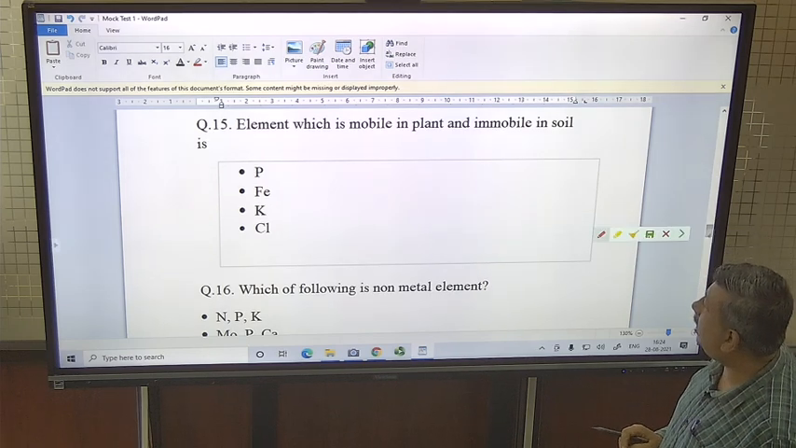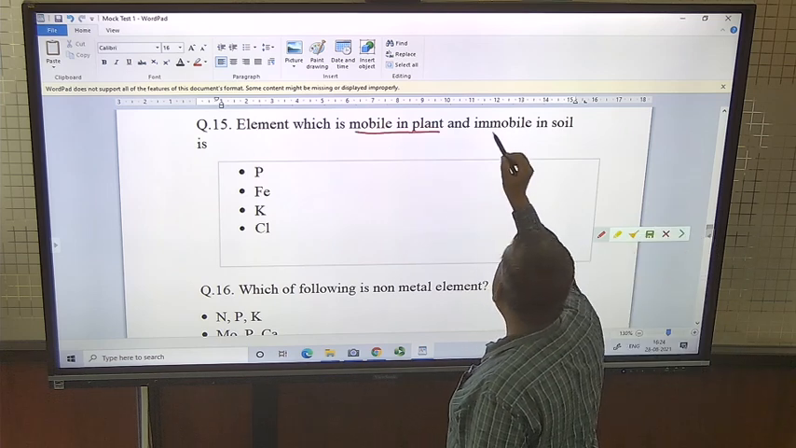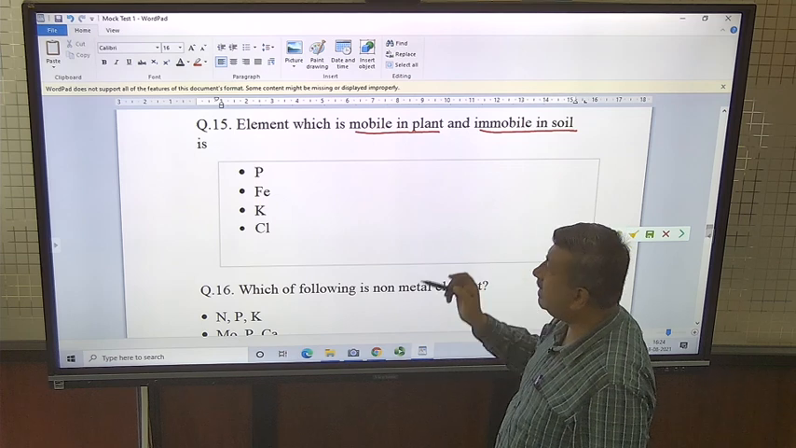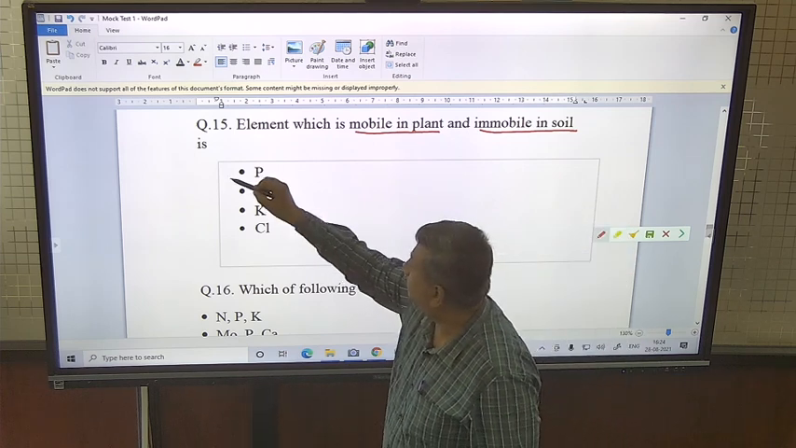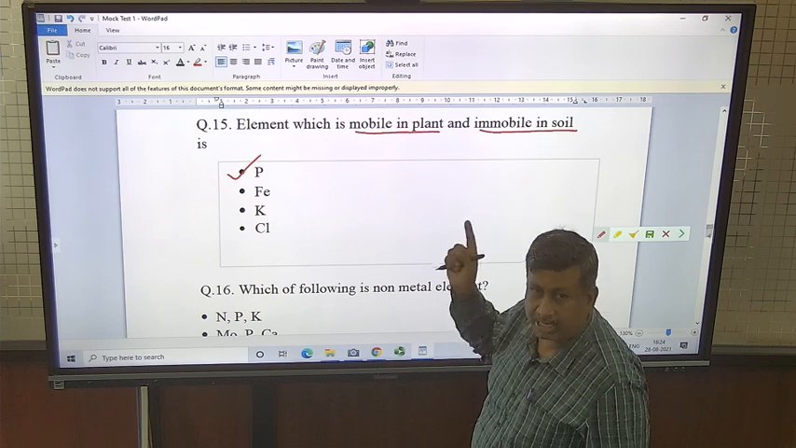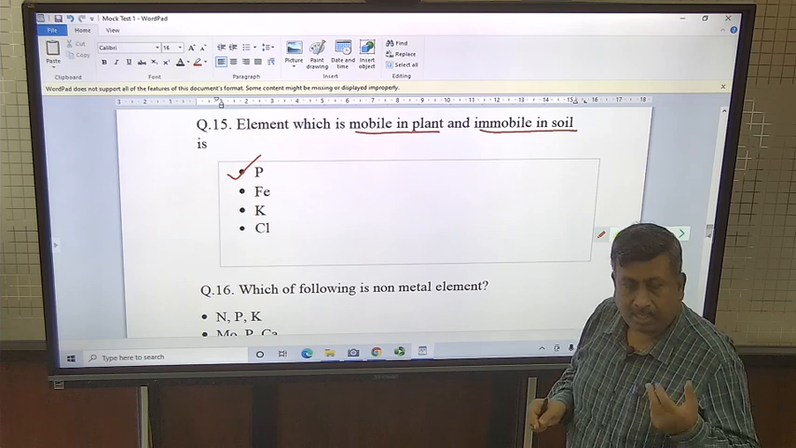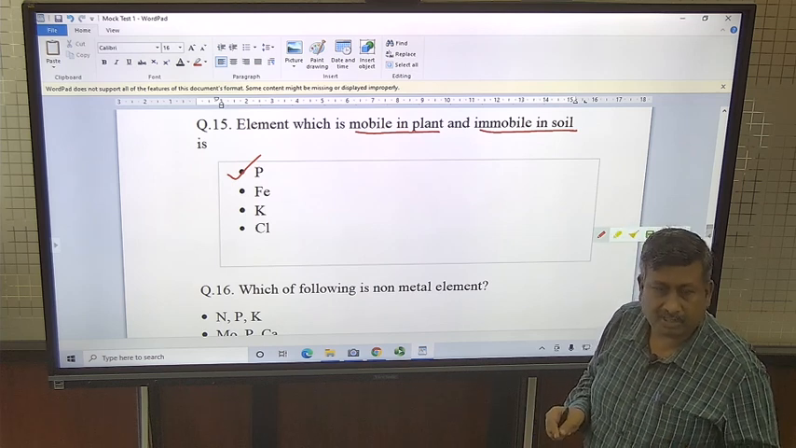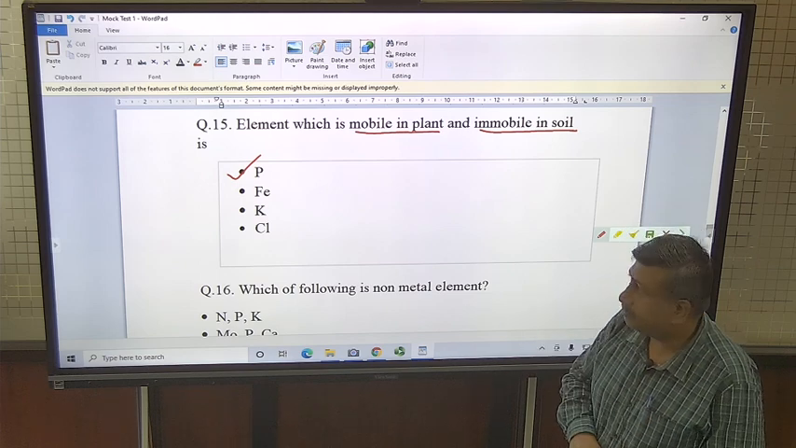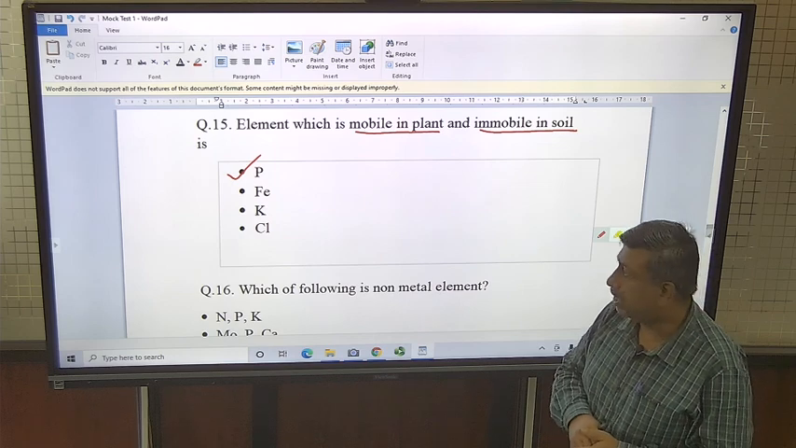Element which is mobile in plant and immobile in soil. So mobile in plant but immobile in soil. So this case is phosphorus, because phosphorus is immobile in soil because it makes insoluble compounds: at low pH, iron phosphate, aluminum phosphate, at high pH calcium phosphate. So this is the problem. Mobility in soil is less, but it is mobile in plants.